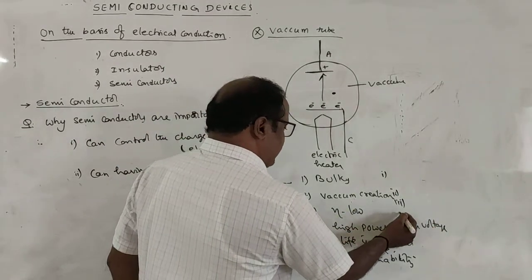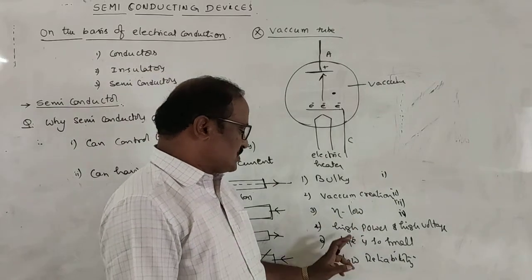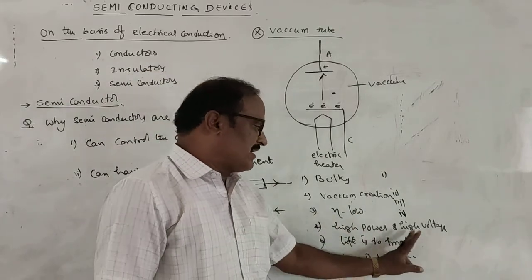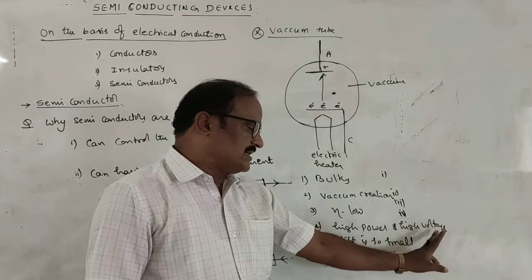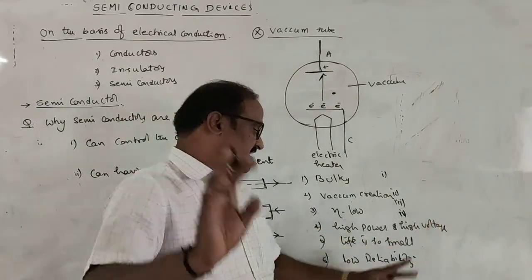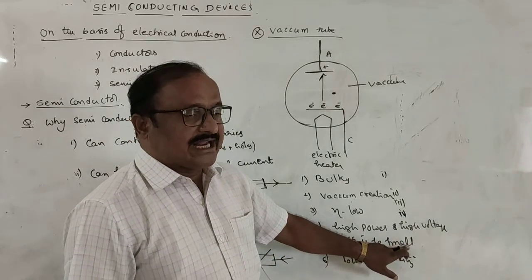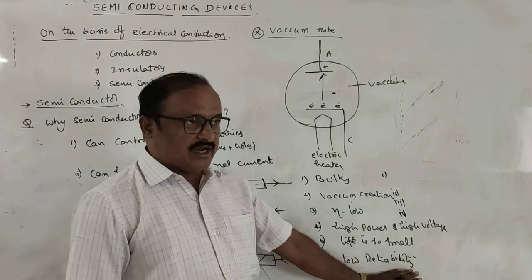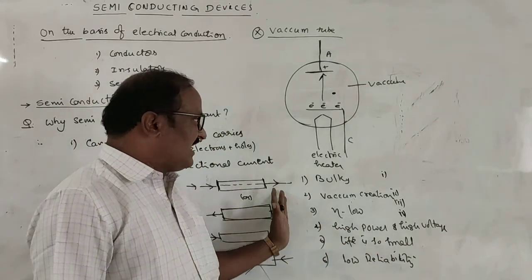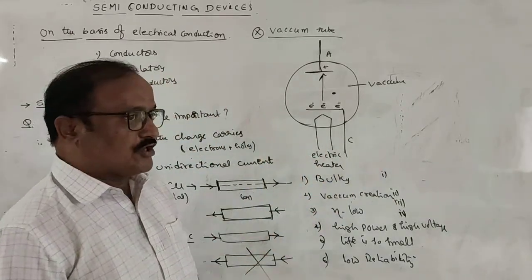Next, the efficiency of the semiconductor will be very high, and there is no need for high power and high voltages. Even at low electric power and low voltages, semiconductor devices can conduct current. Its lifetime is very high, which means it has a long life, and its reliability is also very high. These are the advantages of semiconductors over vacuum tubes.